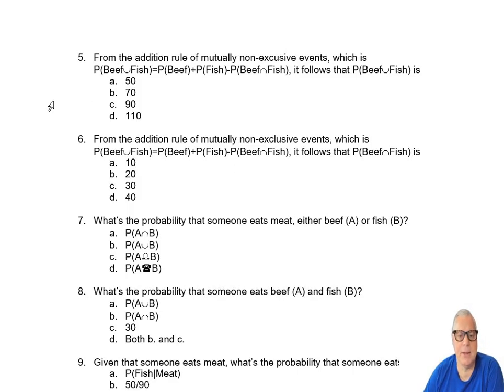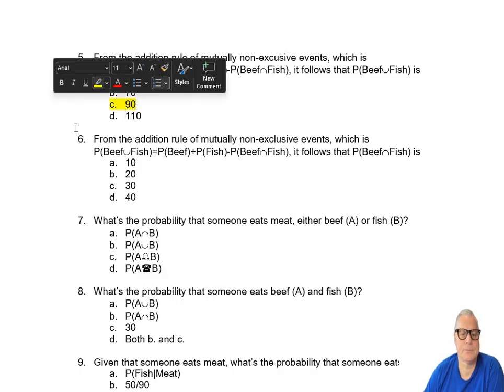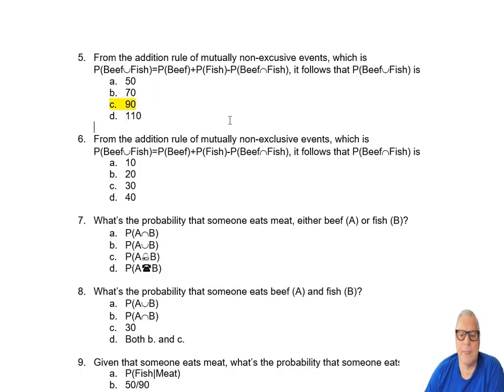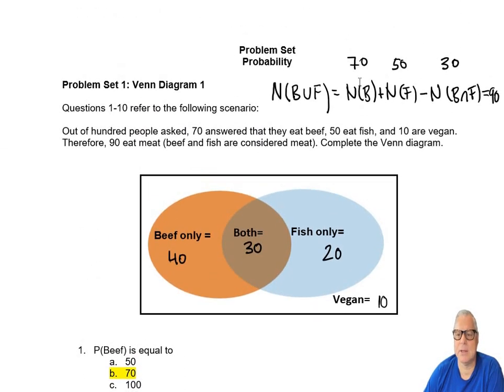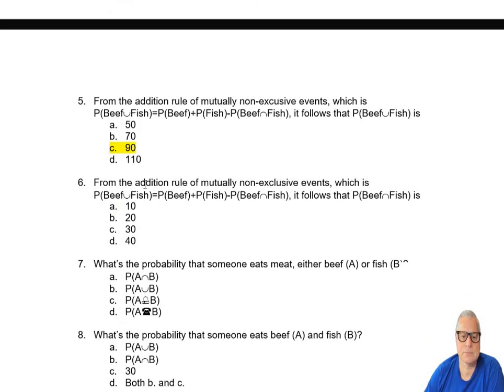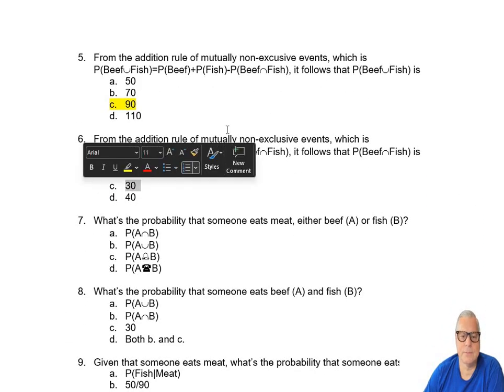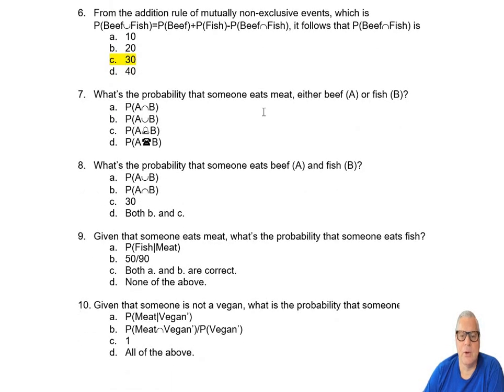It also follows that the probability of beef and fish was the 30, and we already derived that here.